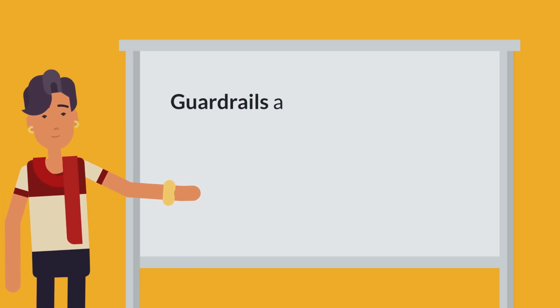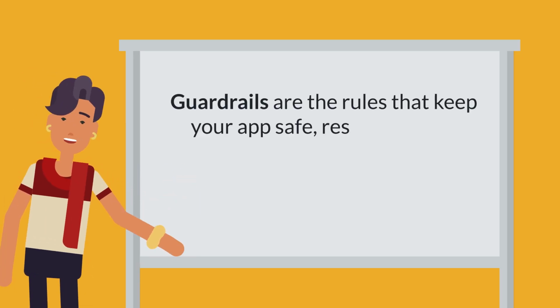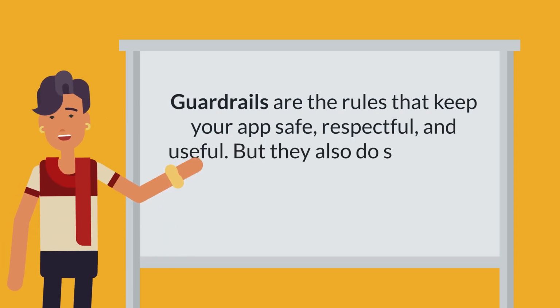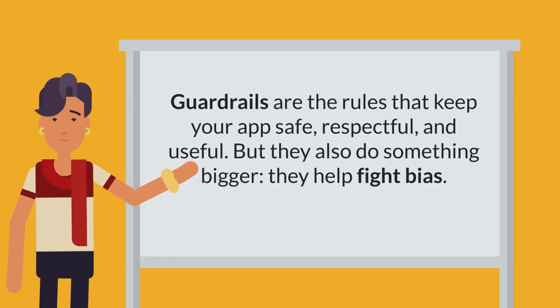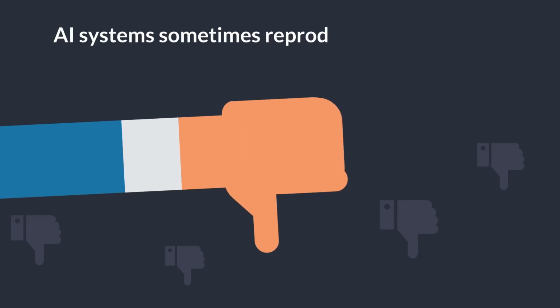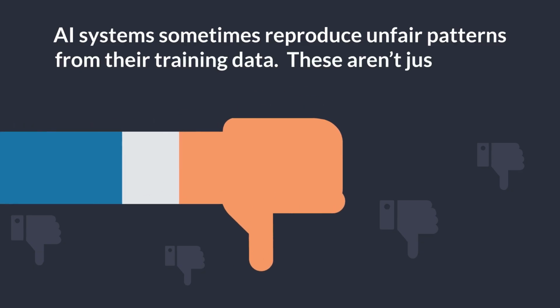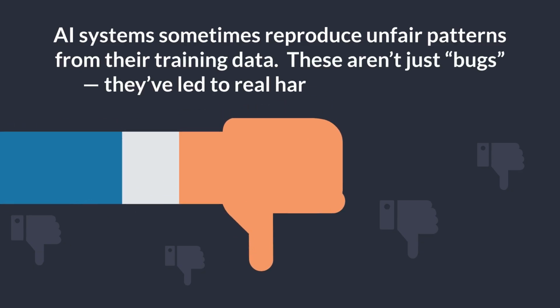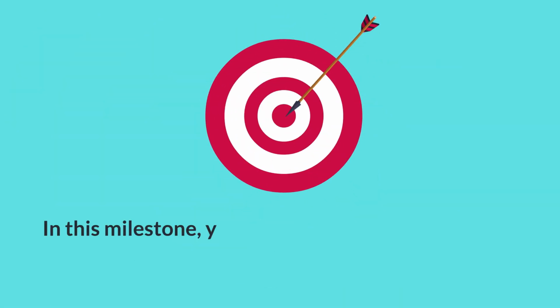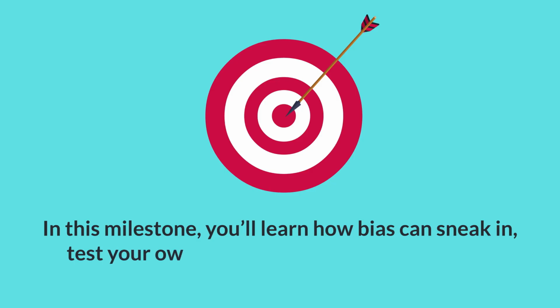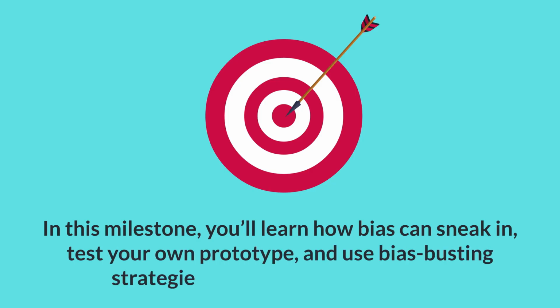Guardrails are the rules that keep your app safe, respectful, and useful. But they also do something bigger. They help fight bias. AI systems sometimes reproduce unfair patterns from their training data. These aren't just bugs. They've led to real harm in people's lives. In this milestone, you'll learn how bias can sneak in, test your own prototype, and use bias-busting strategies to set